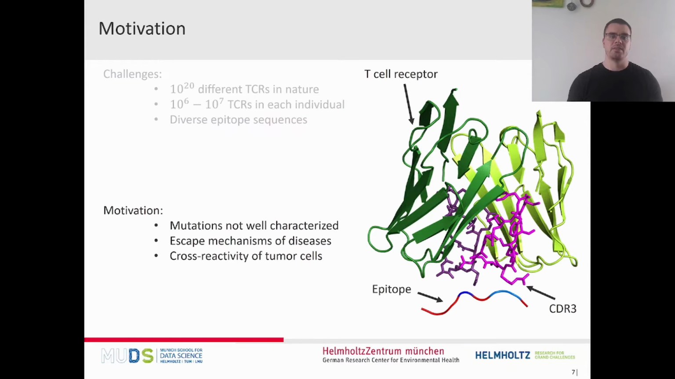The problem is that these tools are mostly trained on datasets that do not contain much mutational data of epitopes. So they are not well characterized for mutations.